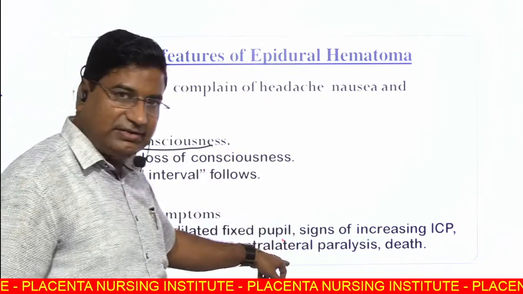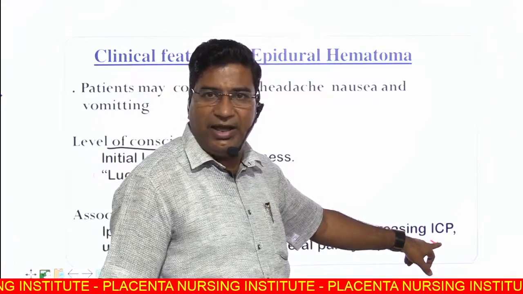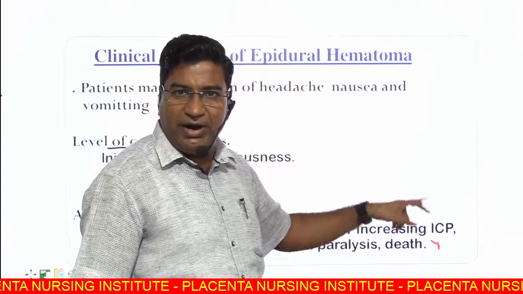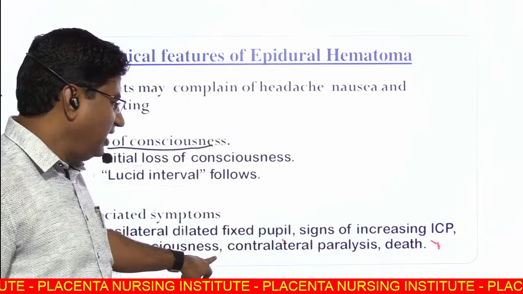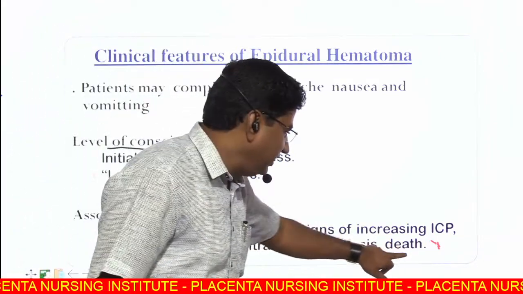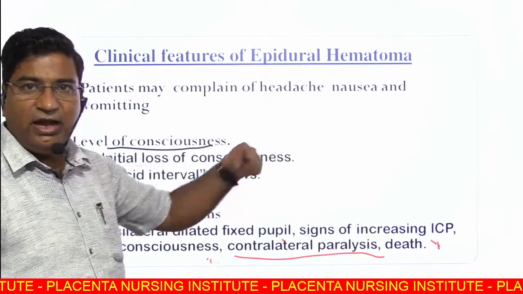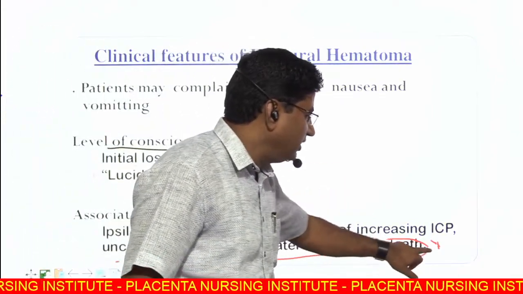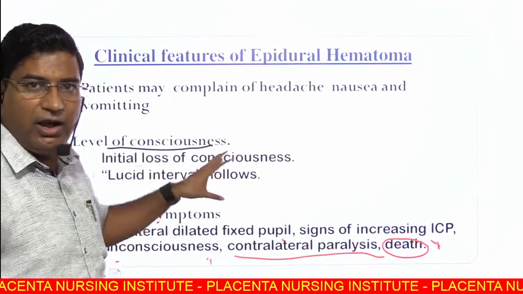There is a mydriasis. Then signs of increased ICP: headache, vomiting, and Cushing reflex, increased BP, bradycardia, erratic respiration, and unconsciousness. Unconsciousness with contralateral paralysis because of uncal herniation. There is opposite paralysis, and lastly, if not treated, death may occur. This is the classical pattern of epidural hematoma.